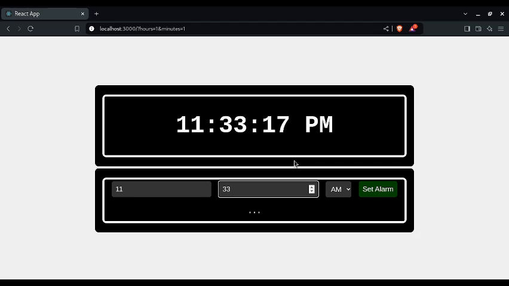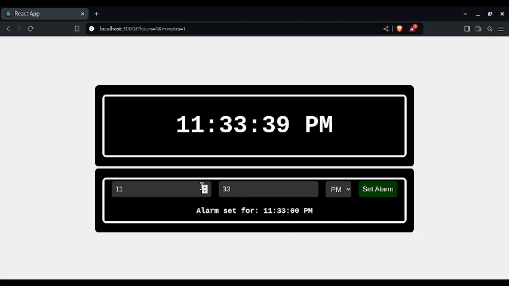Let's just make sure it works again. Yeah. So now we set the time, it sets the alarm and all of that. It also displays that the alarm is set for. Obviously we can also improve from this. We can add on to this.